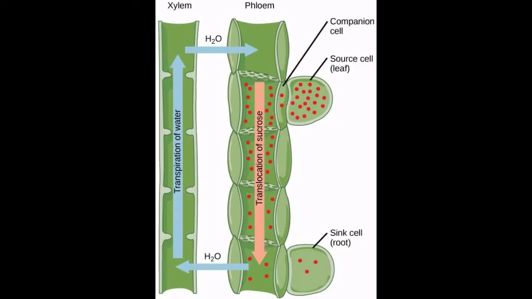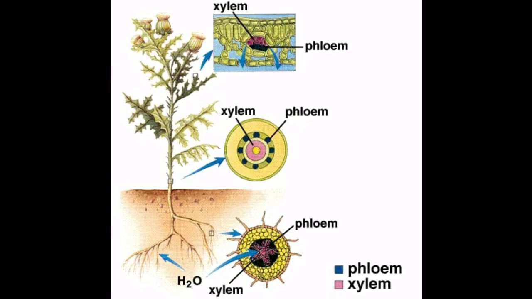Translocation of sugars. The mechanism of translocation of sugars from source to sink is through the pressure flow hypothesis. Glucose prepared at source by photosynthesis is converted to sucrose. Sucrose moves into the companion cells, then into the living phloem sieve tube cells by active transport. This process produces a hypertonic condition in the phloem.